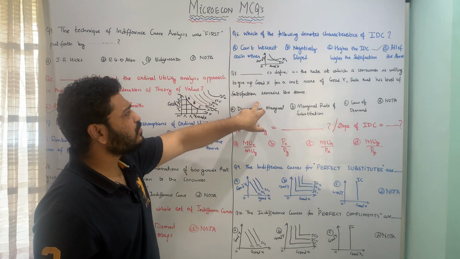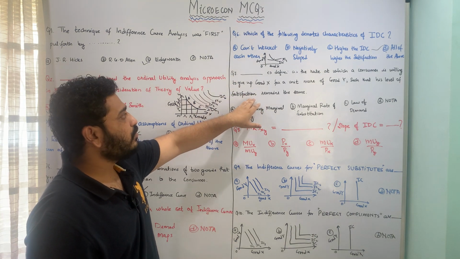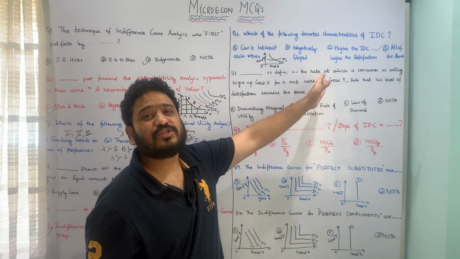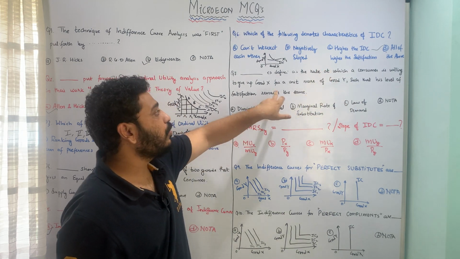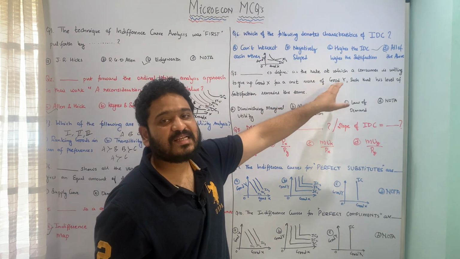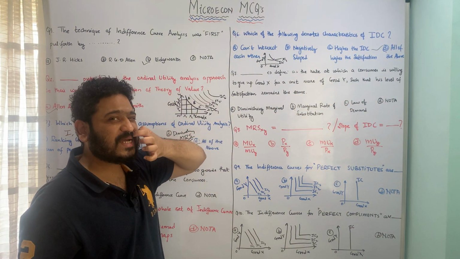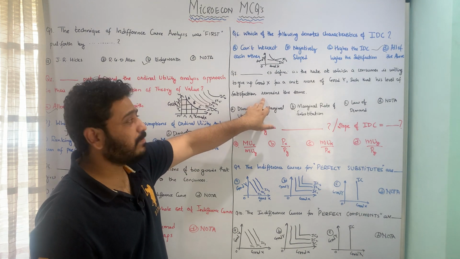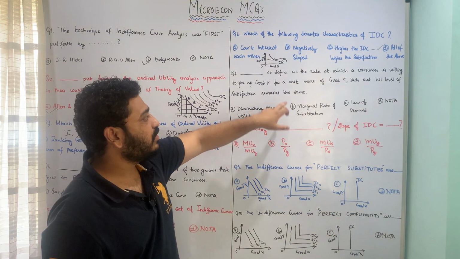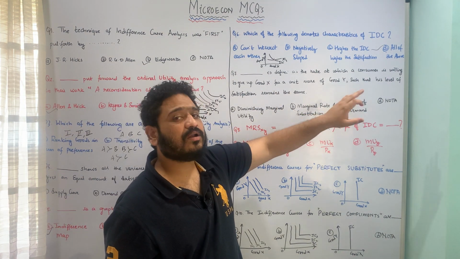Let us now move to the next question, which is a definition sort of question, or a law sort of question. Dash is defined as the rate at which a consumer is willing to give up good X for one unit more of good Y, such that he or she remains on the same indifference curve, or the satisfaction remains the same. So what do you call this? Whether you call it diminishing marginal utility, marginal rate of substitution, law of demand, or none of the above.